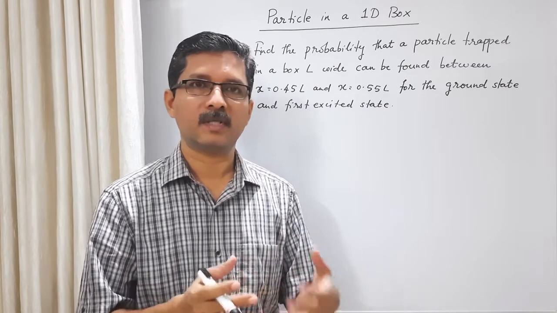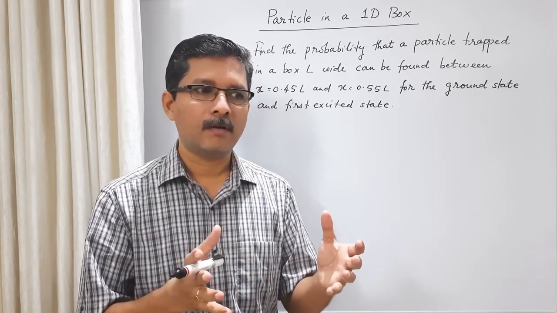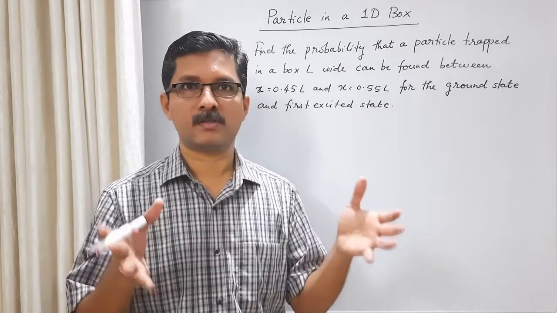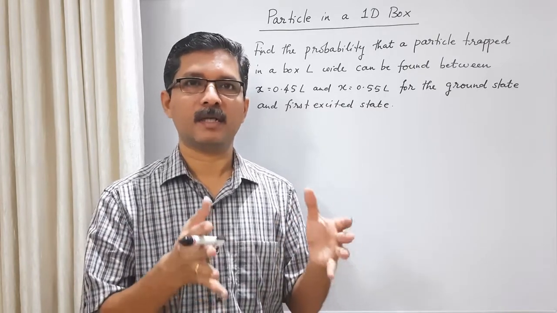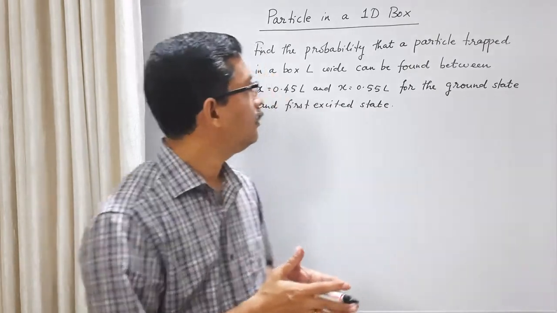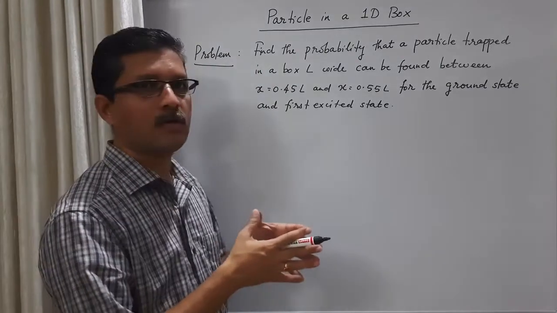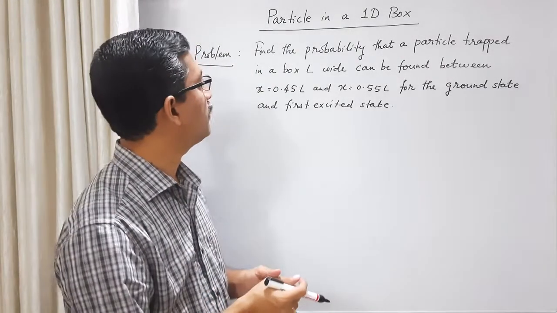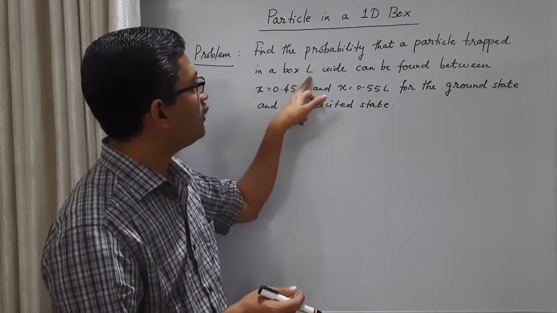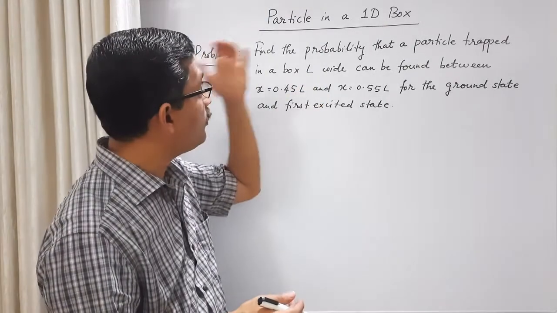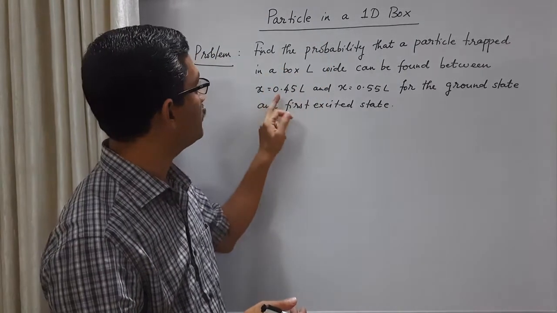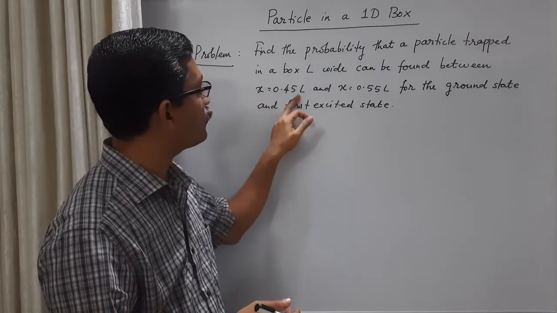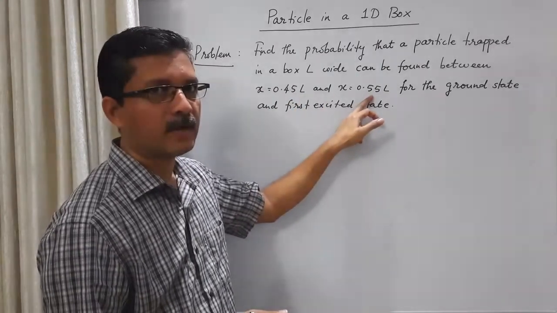These can be considered approximations of this ideal problem, a particle inside a potential well. So when we say particle trapped in a box, we mean particle in an infinite potential well. It's L wide, and we want to calculate the probability of finding the particle between x equal to 0.45 L and x equal to 0.55 L.